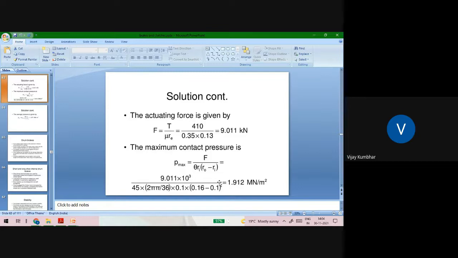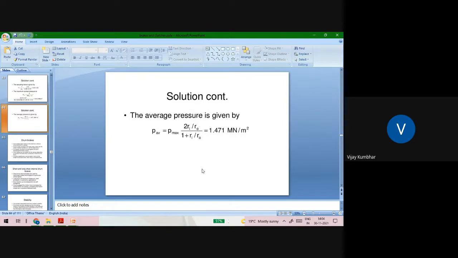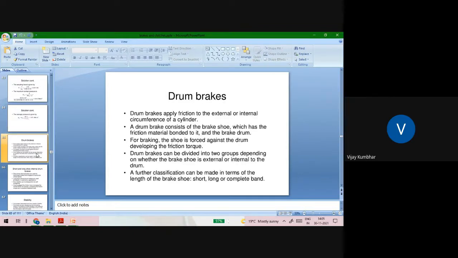After putting these values in this equation, we get P max is equal to 1.912 meganewton per meter square, and the average pressure can be calculated as P average is equal to P max is equal to 2 Ri divided by Rho divided by 1 plus Ri plus Rho is equal to 1.471 meganewton per meter square.